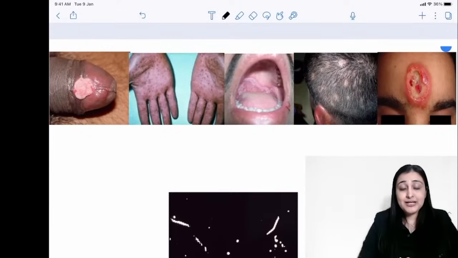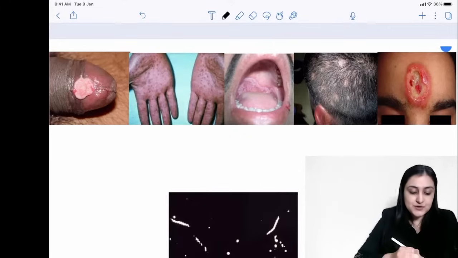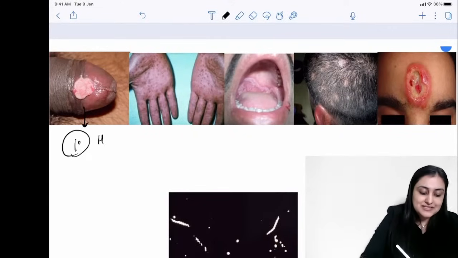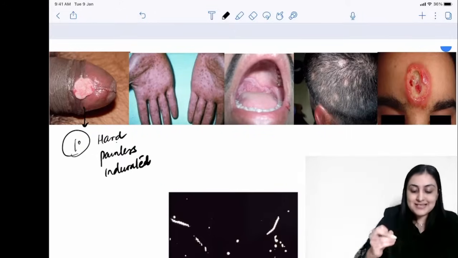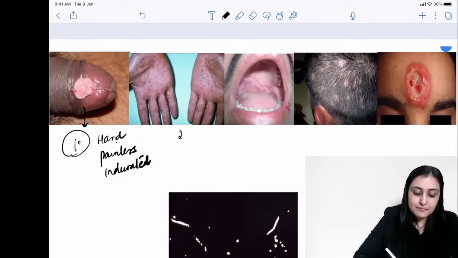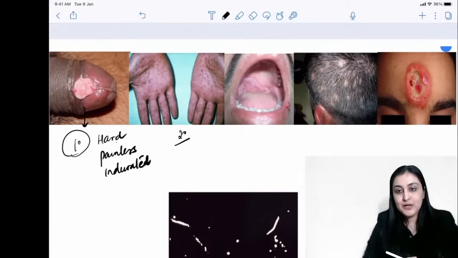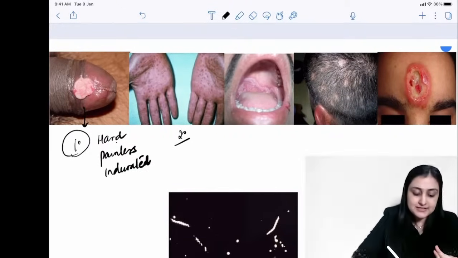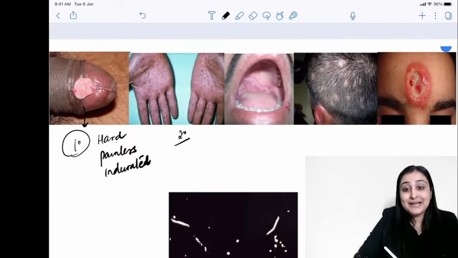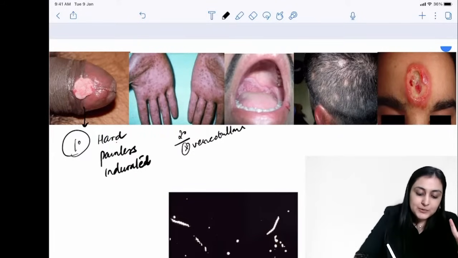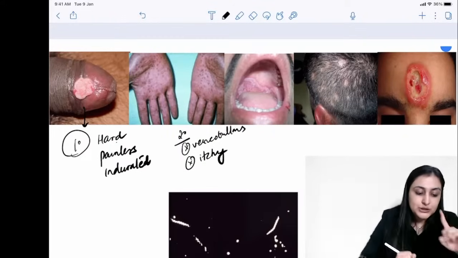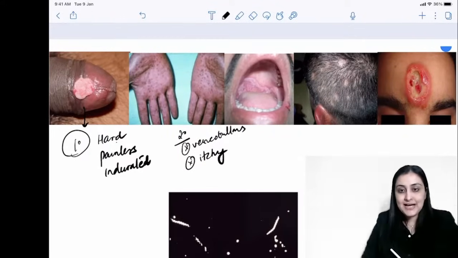Okay, going ahead into the variety of findings that syphilis can produce, right? So this is primary syphilis which produces this very hard, painless, indurated chancre, right? So this is going to be the primary syphilis. Secondary syphilis, systemic syphilis, can produce a rash which can be any form, except two things. Syphilis rash can be morbilliform, rubelliform, whatever it wants, but it will not be vesico-bullous and it will not be itchy. The only two things that a syphilis rash will not be.